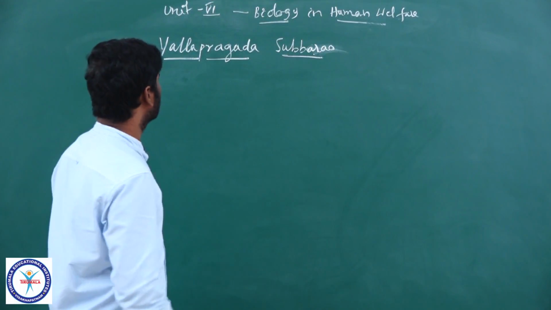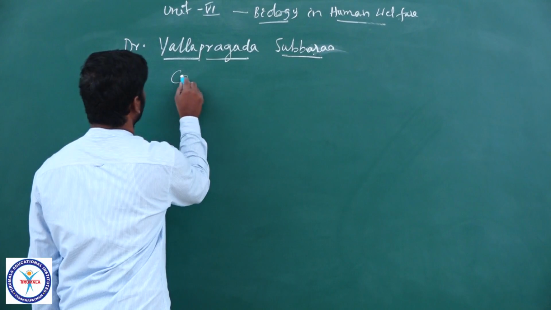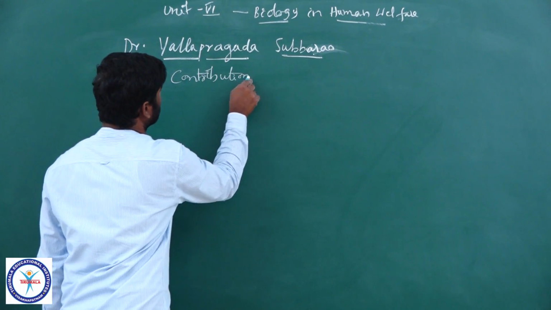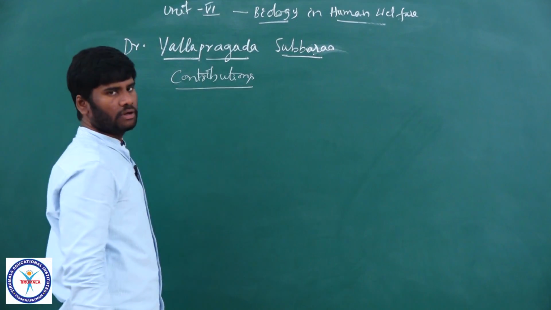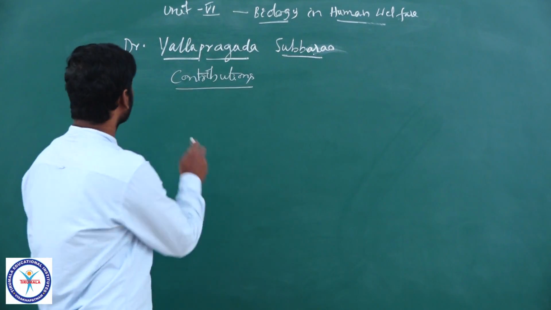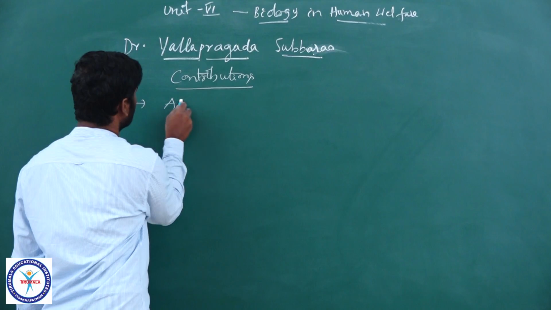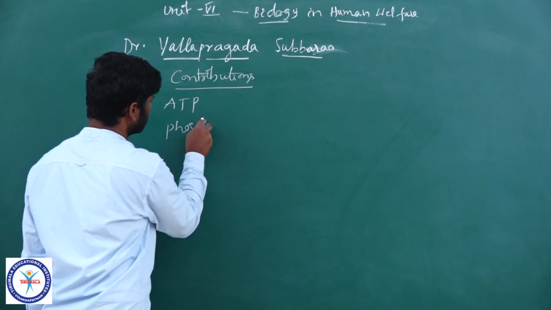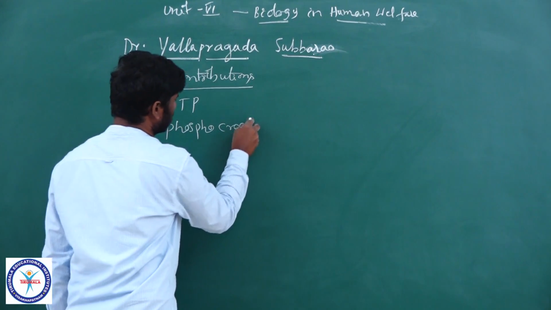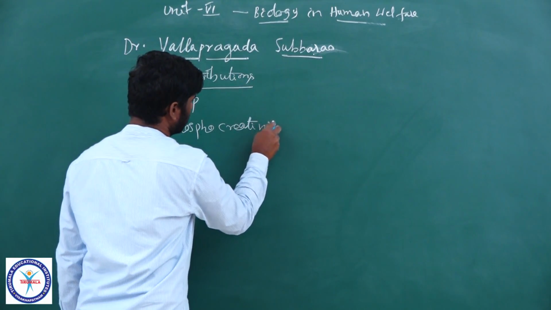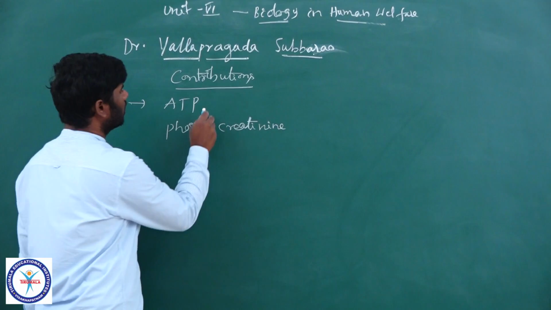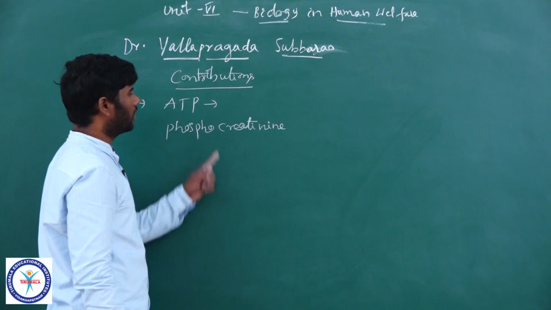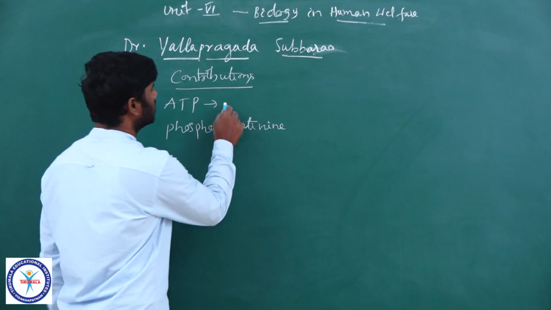Now we will be discussing the contributions of Dr. Yellapragada Subbarao. Contributions means the discoveries of Dr. Subbarao ji. He discovered ATP and phosphocreatine. ATP is the cellular source of energy. It is the battery of the cell, the energy currency of the cell.